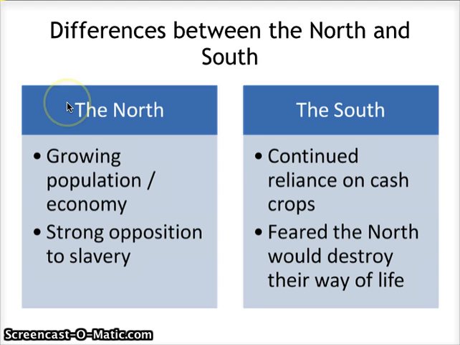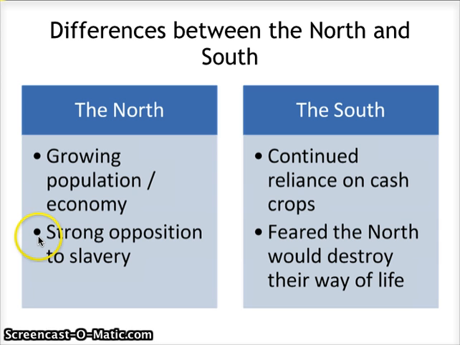So in the North, the economy is focused on industrialization and factory growth, and it keeps on growing and growing in the North. It seems that many cities have started to develop, cities like Chicago. New York is now an expansive city. And overall, we have a growing population. The reason why the population is growing is we have many European immigrants coming to America to seek a new life. These immigrants are the ones who are working in the factories in the North. And the Northern economy relies on this.